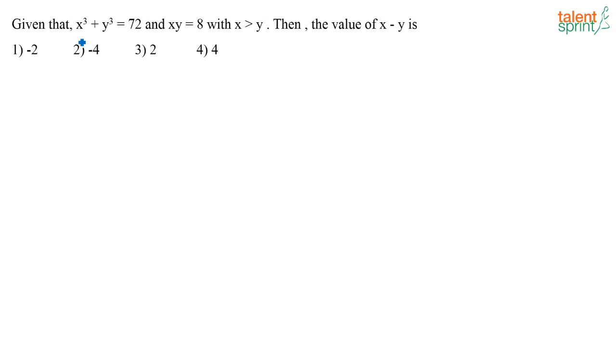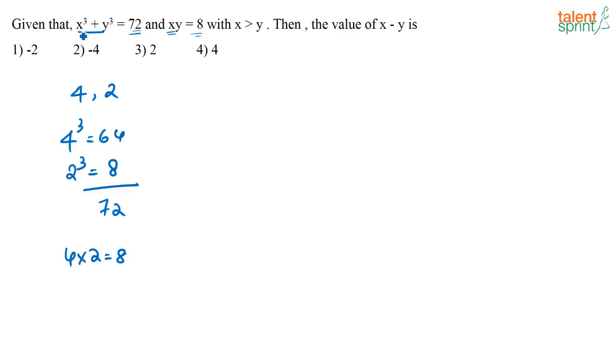See, I have two numbers x and y. Their cubes, when I add, my answer is 72 and their product I am getting 8. So obviously the two numbers have to be positive numbers, and product of two numbers is 8, the sum of their cubes is 72. What is the possibility? The numbers can be 4 and 2 because I know 4 cube is 64, 2 cube is 8, 64 plus 8 is 72. Similarly, 4 into 2 is 8.